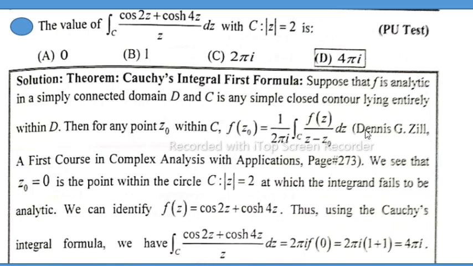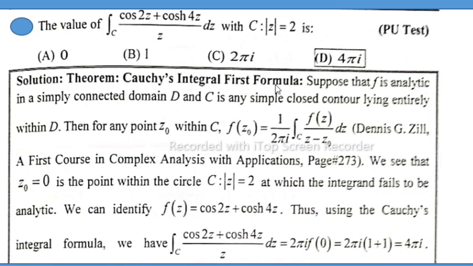In this lecture, I will solve a Punjab University test MCQ: the value of the closed integral of (cos 2z + cosh 4z) divided by z dz, with the contour |z| = 2, is?